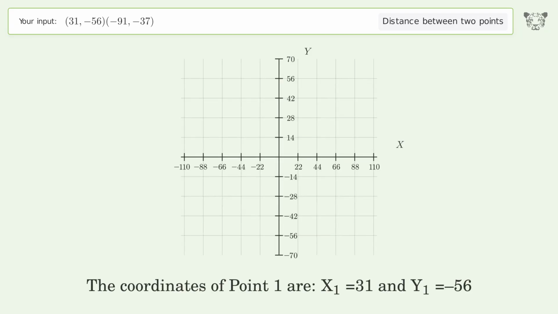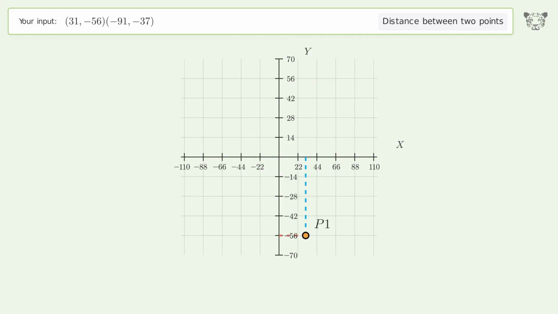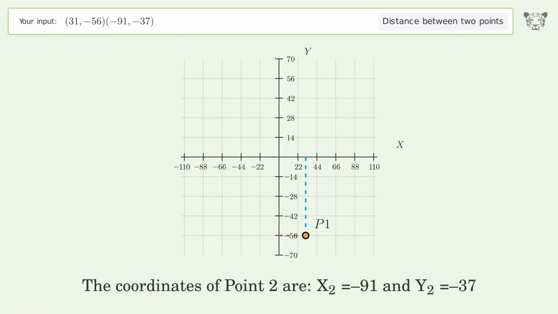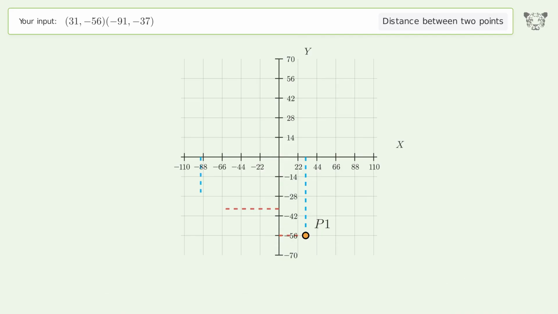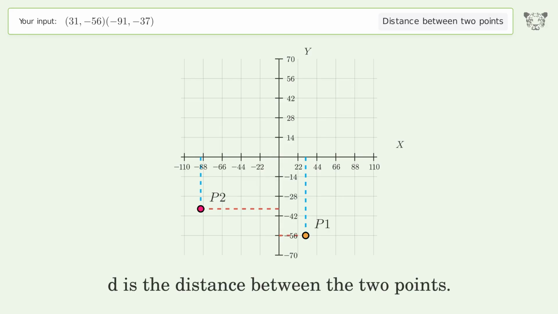The coordinates of point 1 are x1 equals 31 and y1 equals negative 56. The coordinates of point 2 are x2 equals negative 91 and y2 equals negative 37. D is the distance between the two points.